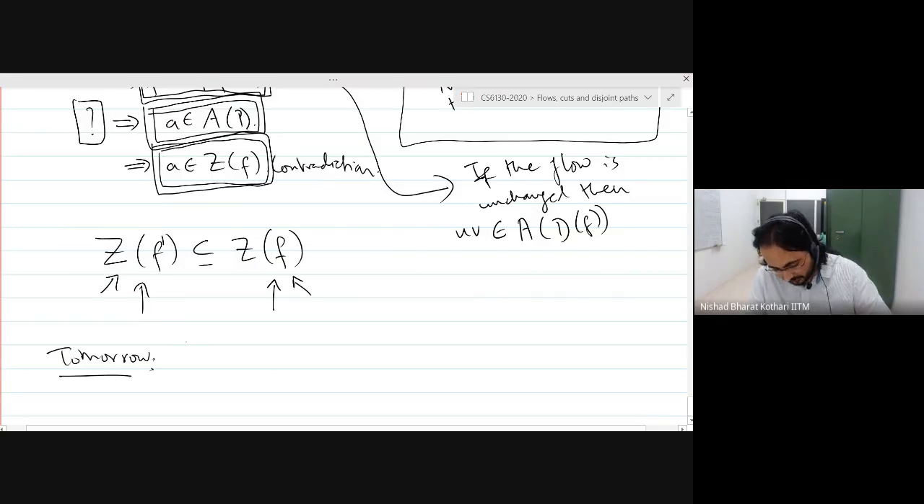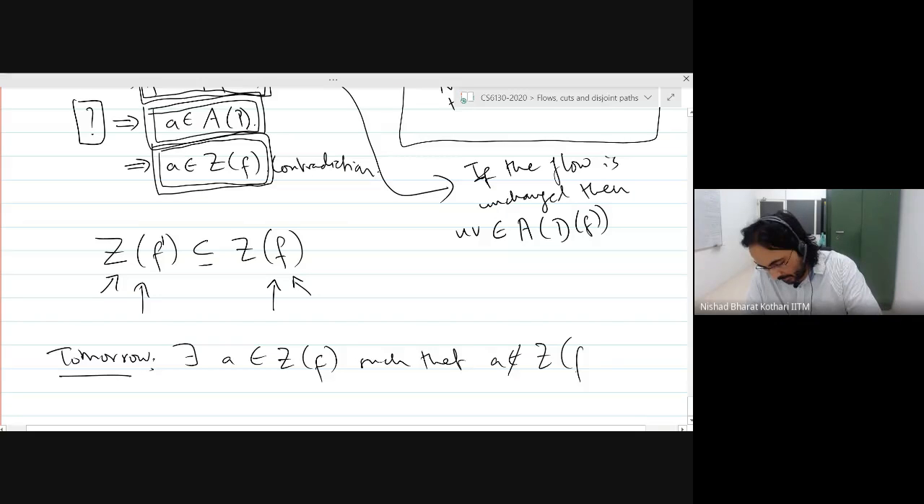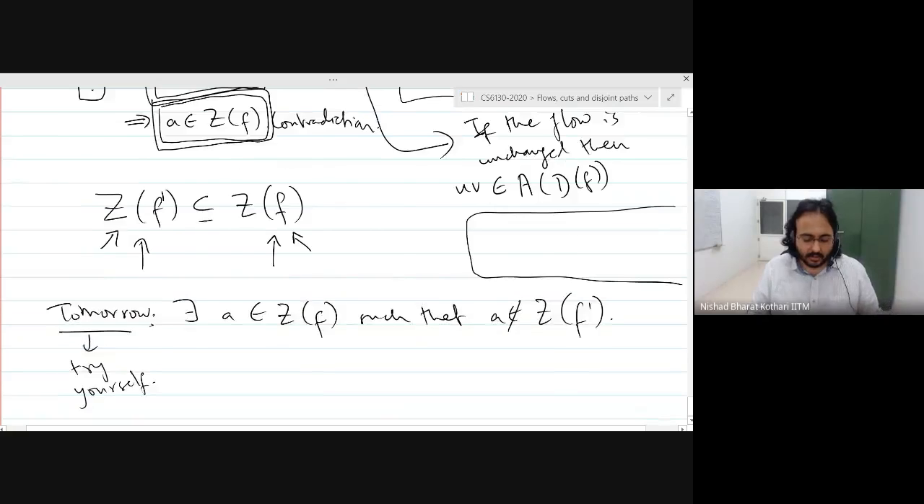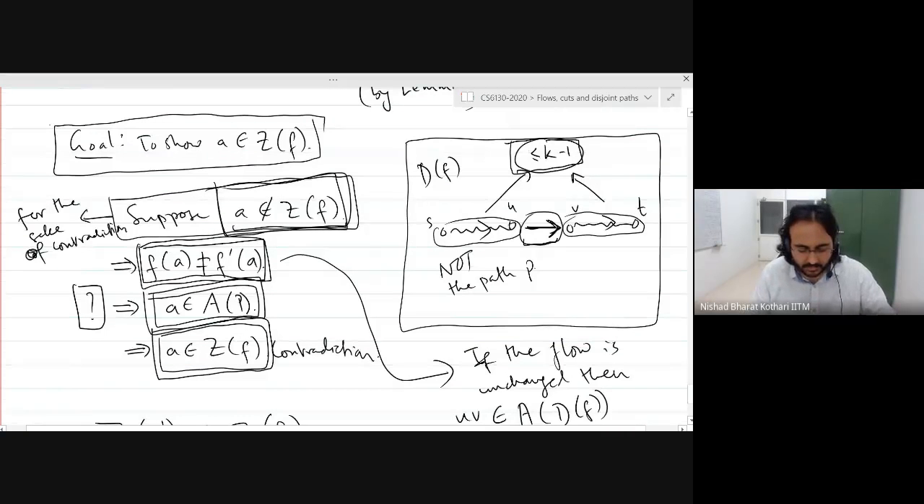There exists some arc A in ZF such that A is not in Z of F prime. And tomorrow we'll complete this proof. This shouldn't take too long. This is actually short. You can try it as an exercise. Try yourself, but we'll prove it tomorrow. This also gives you a chance to go through this entire argument and convince yourself that everything works. And if it does not work, then we discuss again tomorrow.